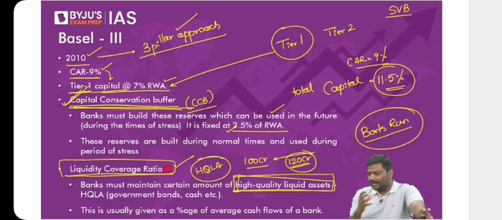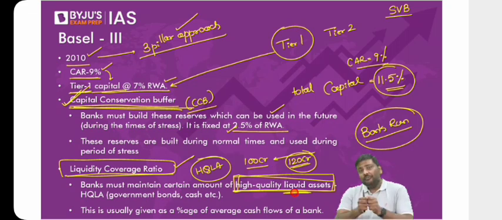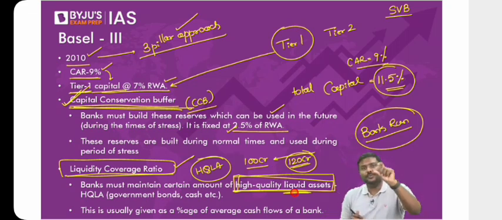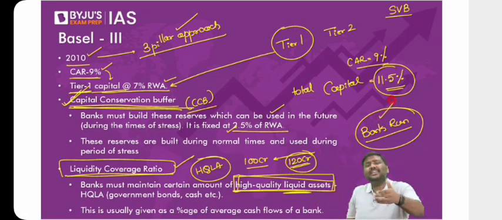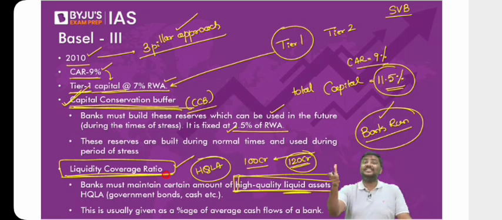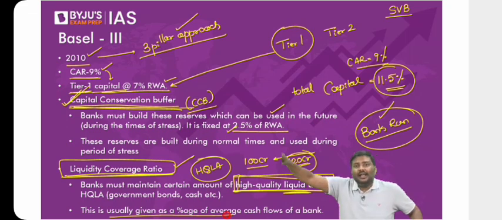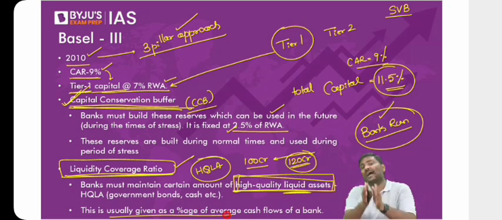Is it okay? What do you mean by high quality liquid asset? Look at the term liquid asset here: any asset that a bank is holding which can be converted very easily, very quickly into money. And why this? The liquid assets should be maintained because if the depositors start withdrawing money, sufficient cash should be there with the bank. So that is the reason. Have a look at this. Under Basel III guidelines, the banks are supposed to estimate. Underline the term estimate. The banks are supposed to estimate in the next 30 days how much money will flow out of the bank, and equivalent to that, is it okay? I'll repeat it again. The bank is supposed to estimate in the next 30 days how much money will be withdrawn from the bank.